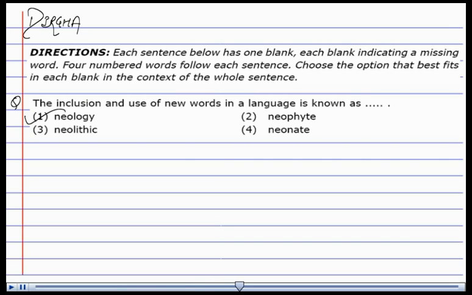neology. It means newly invented words or phrase. Option second, neophyte, is a person new to a subject, skill or behavior. Second is eliminated. Third, Neolithic. It means belonging to or remaining from an earlier era, which is refuted again. And neonate is a newborn child. So the answer to our question is